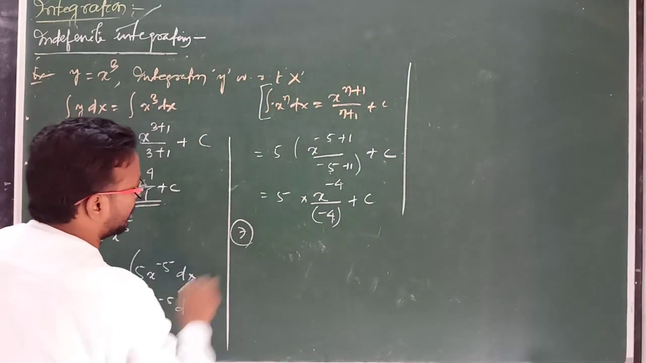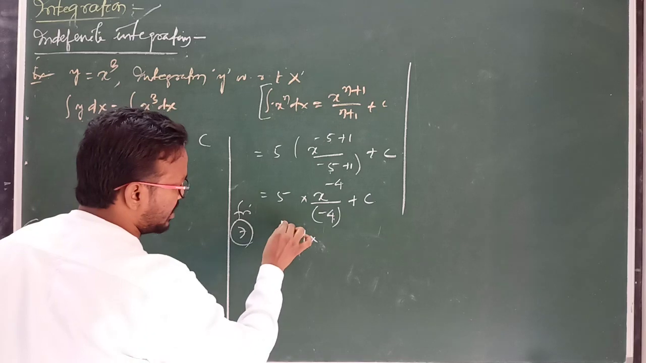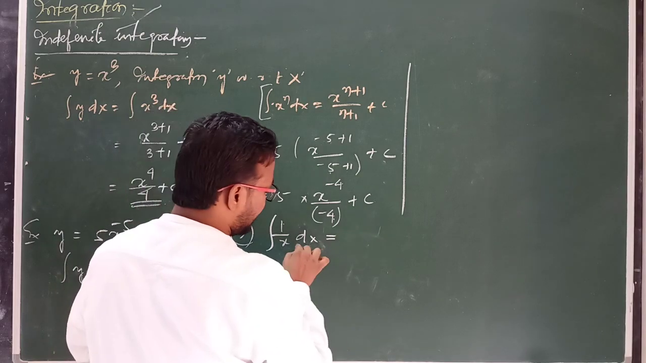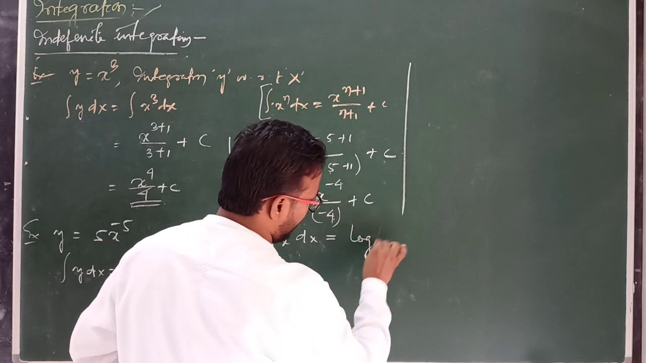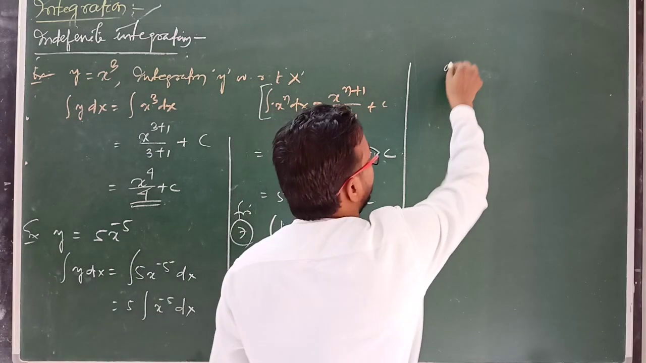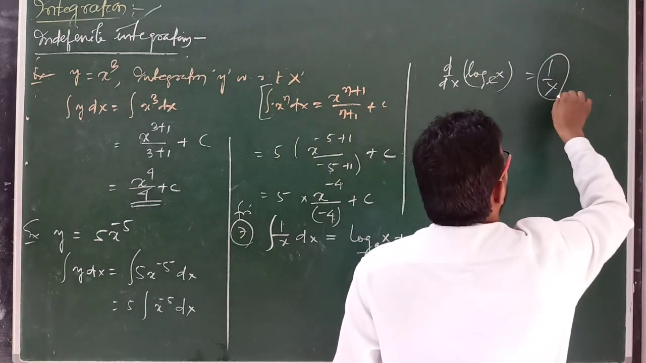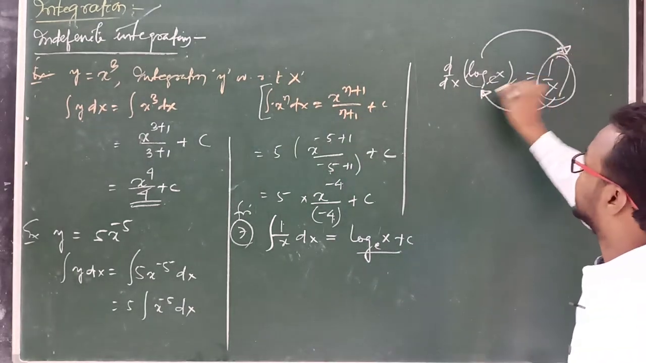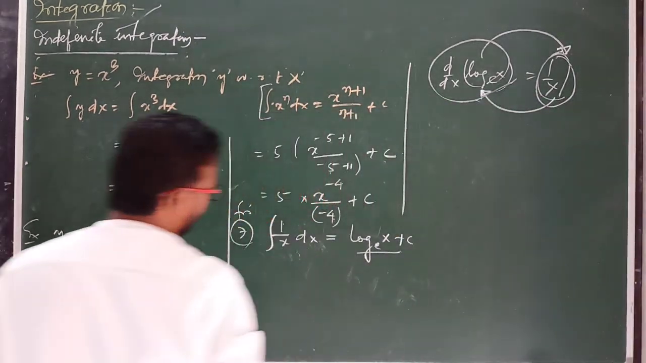And another, number 7 rule, this is also a formula. The integration of 1 by x dx equals log x base e plus c. Why? Because the differentiation d by dx of log x base e is equal to 1 by x, and this is the differentiation process. But in the integration process, if we know 1 by x, then we can write log x. So it is the reverse process of differentiation. This is another example.